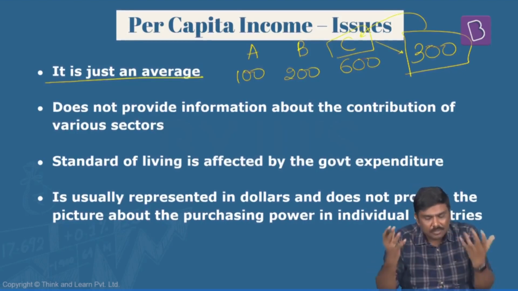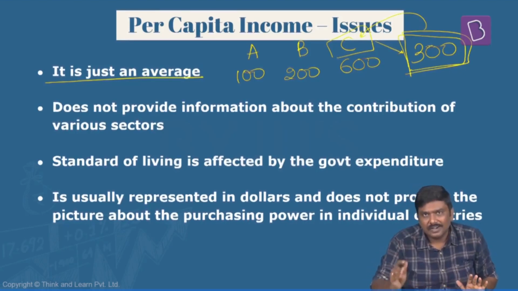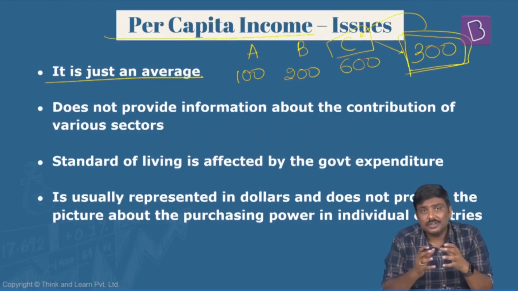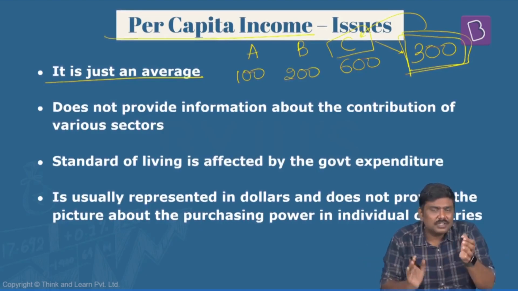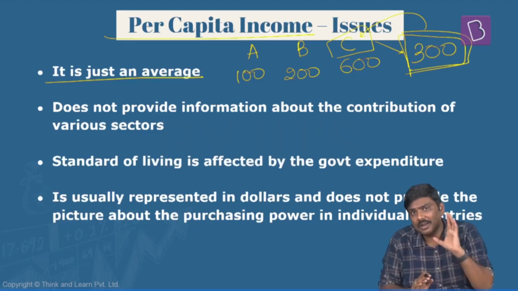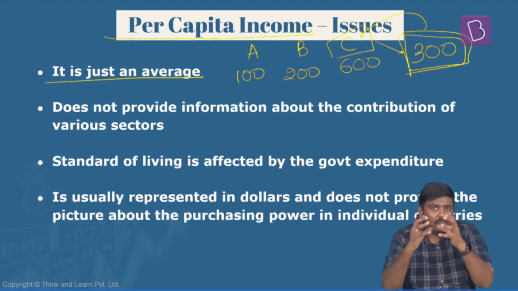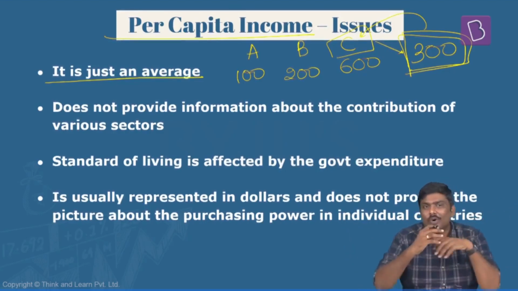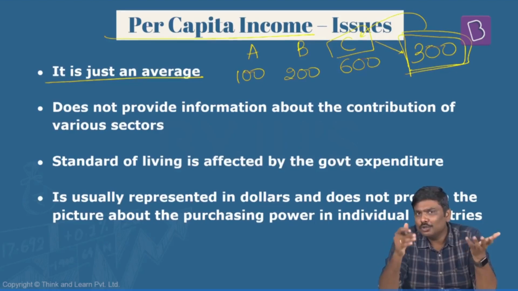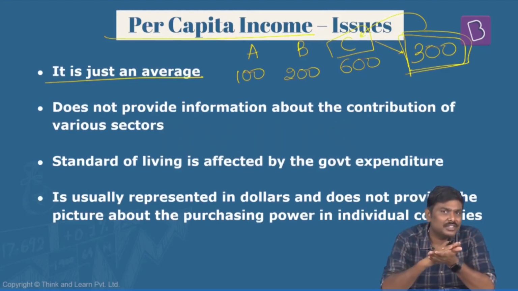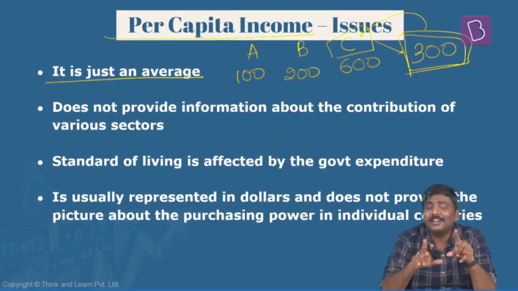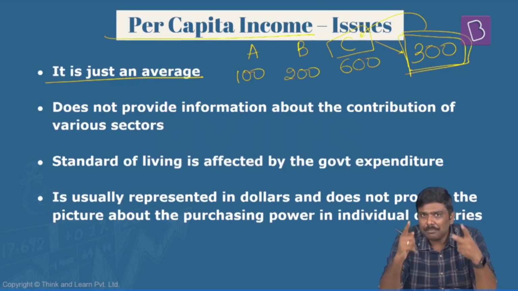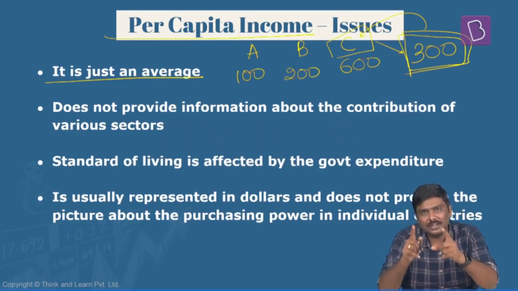And second point, if the PCI is 300, it doesn't mean that every Indian is earning 300 rupees. In case of India, the situation is that there's a large chunk of population which is earning much lower than the per capita income. And on the other hand, there is a very small population which is earning much higher than the per capita income. So when you arrive at a per capita income, yes, it is the average income earned by an Indian. That doesn't mean that all of us are earning this particular income. It's just an average. It doesn't represent the actual situation on the ground.